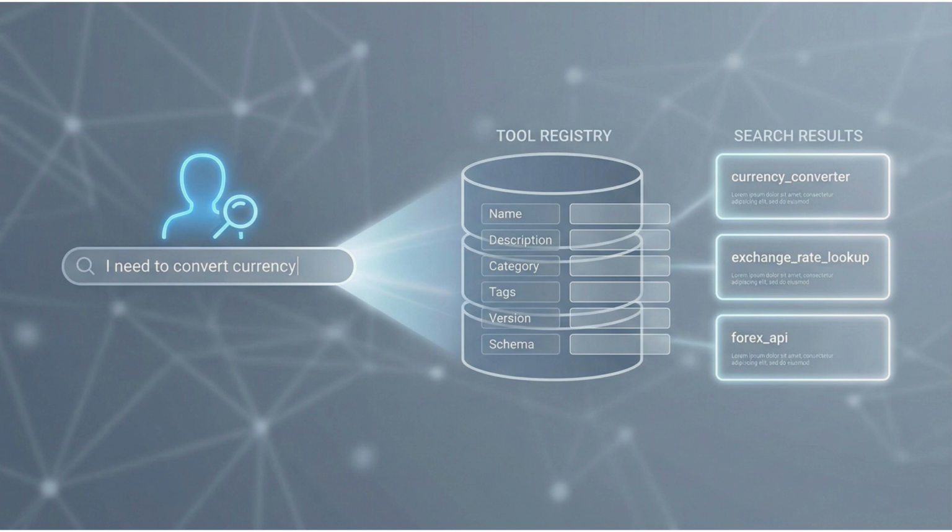A tool registry is a searchable catalog of available tools, indexed by capability and domain. It's a database containing tool metadata: name, description, category, tags, version, schema. Agents query the registry to find tools that match their current needs. Think of it like a search engine for capabilities. The agent describes what it needs, and the registry returns relevant tools.